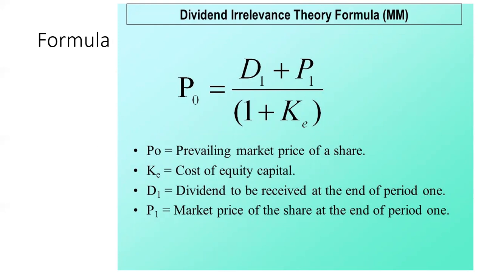Here P0 is the prevailing market price of the share, Ke is the cost of equity capital, D1 is the dividend to be received at the end of period 1, and P1 is the market price of the share at the end of period 1. So this is all about the dividend policy and dividend theories which we have studied. All this topic is very much important from the exam point of view.